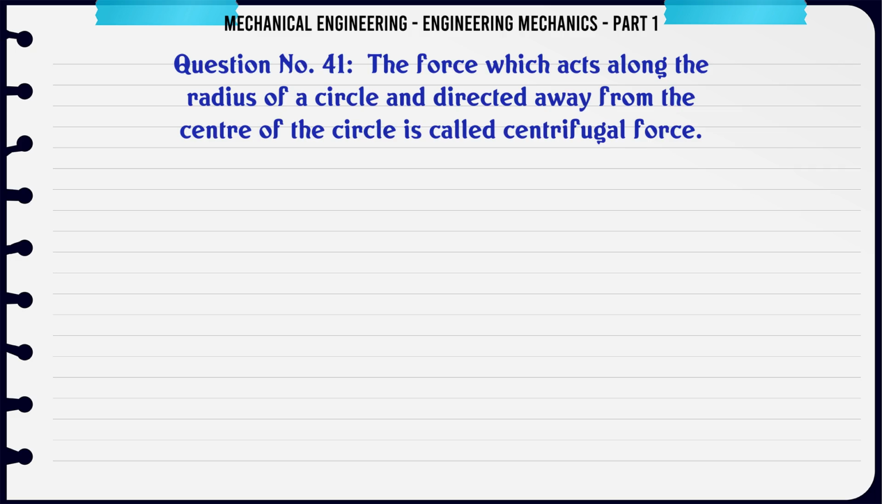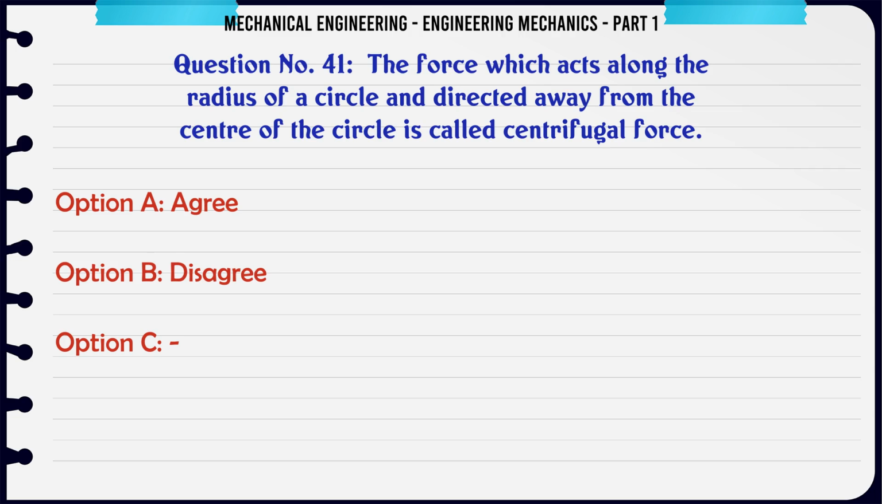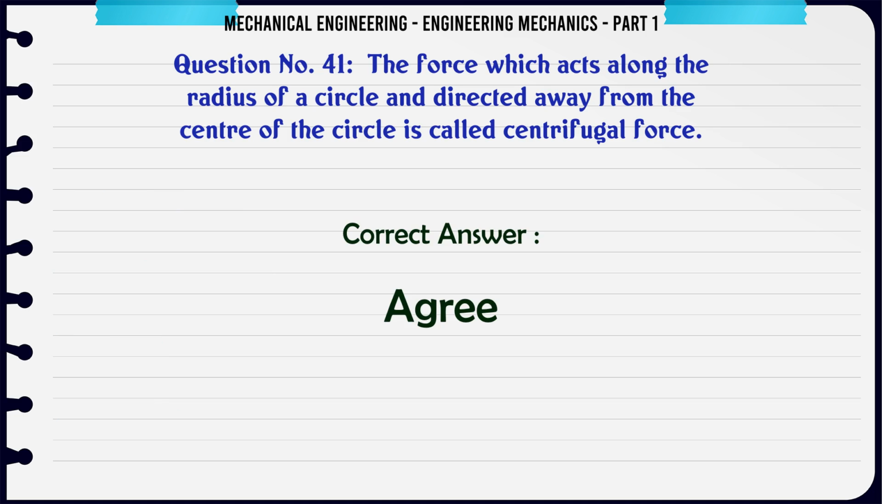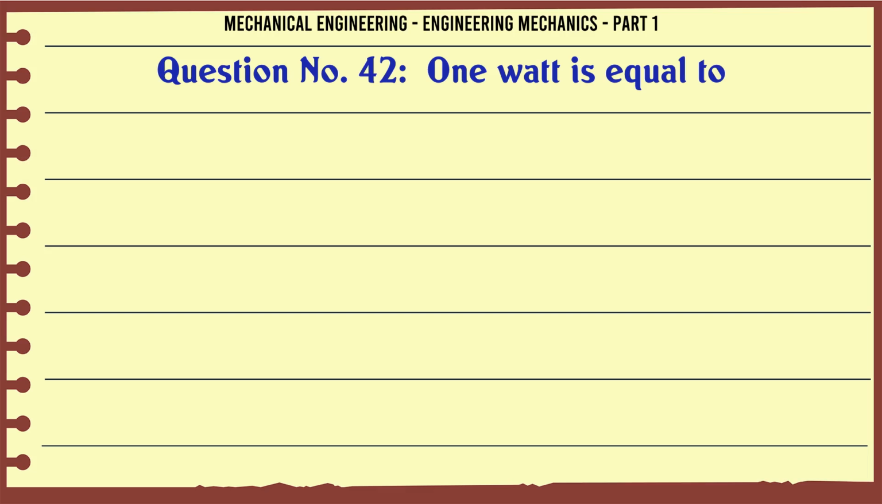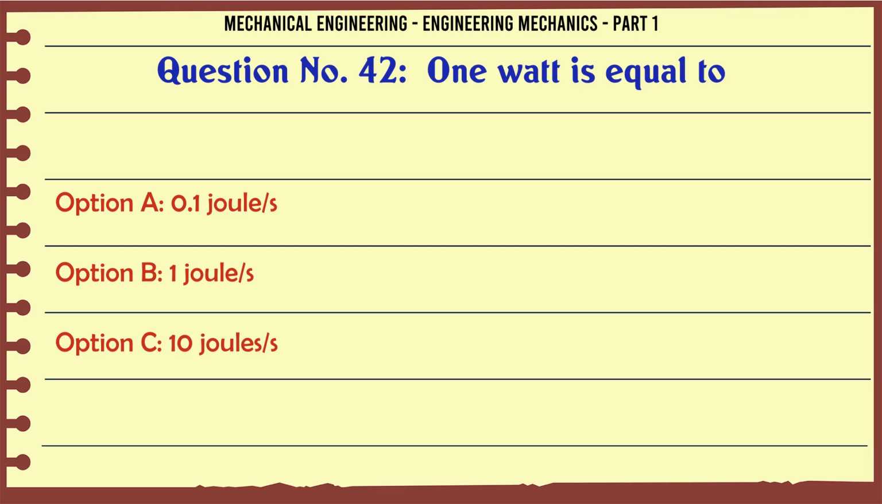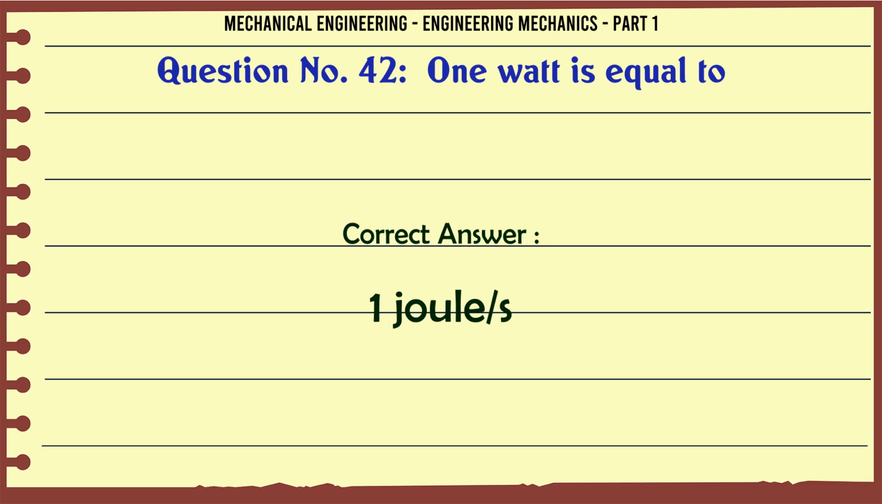The force which acts along the radius of a circle and directed away from the center of the circle is called centrifugal force. A agree, B disagree. The correct answer is agree. 1 watt is equal to A 0.1 joule/s, B 1 joule/s, C 10 joules/s, D 100 joules/s. The correct answer is 1 joule/s.